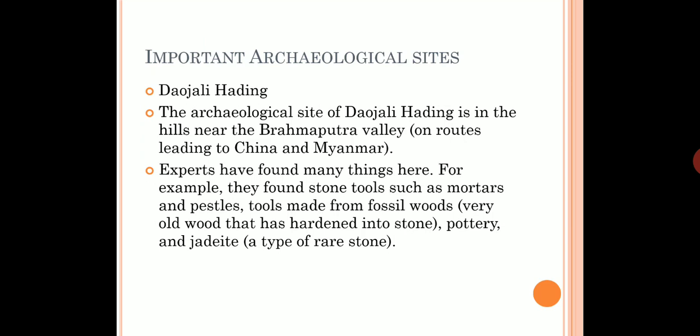So this ends the chapter, From Gathering to Growing Food. Basically, if we want to summarize this chapter, it tells us how early man, as a nomad, started to live a settled life, as during that time he learned farming, rearing of animals, and storing food, and how he could get food from various plants and animals.